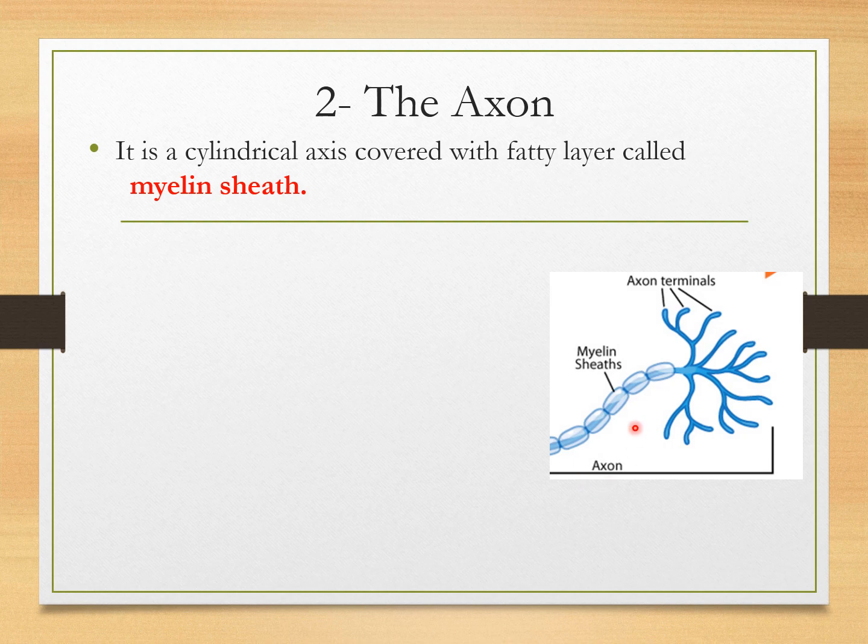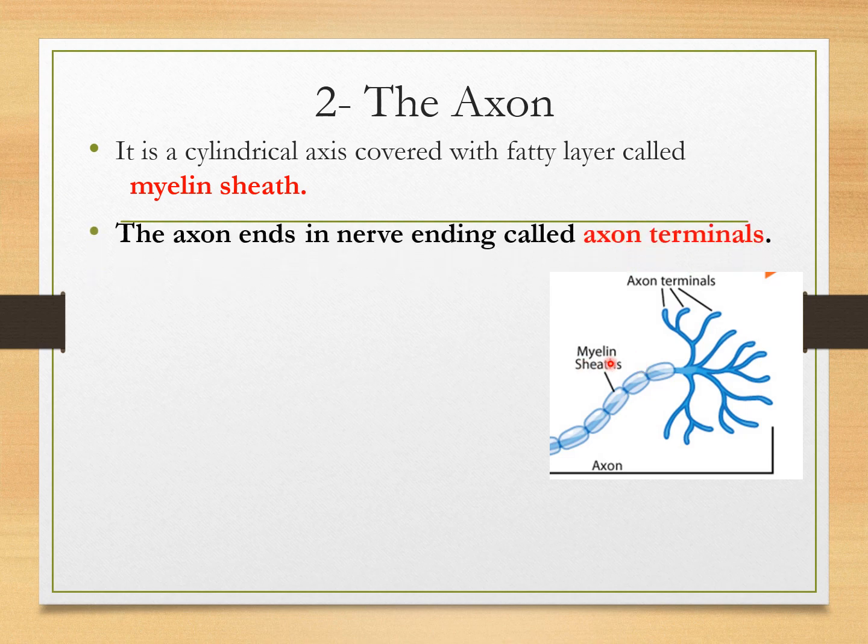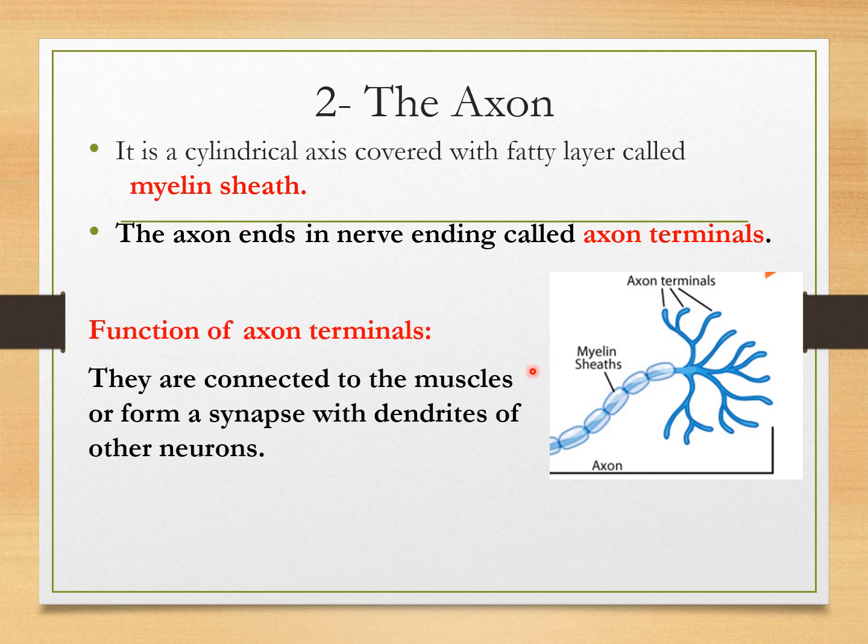The axon is covered with the myelin sheath and ends with terminals. The axon terminals are connected to the muscle or form a synapse with the dendrites of other neurons.